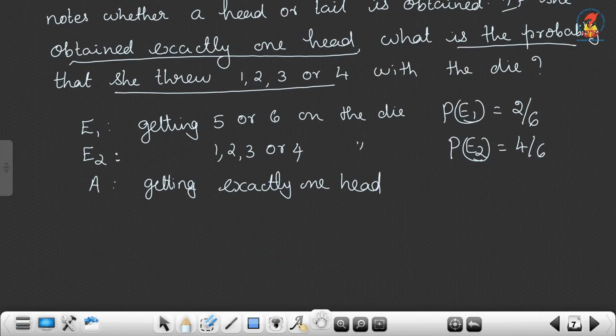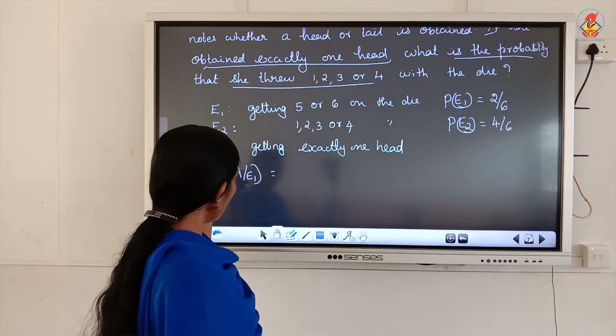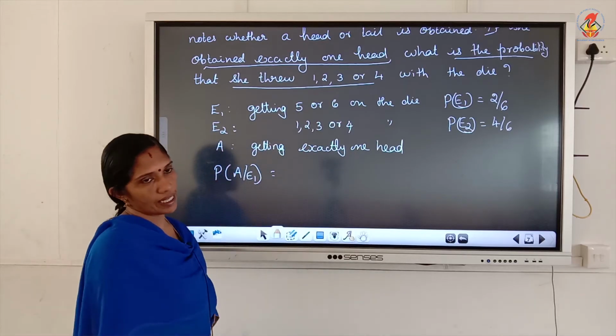So, what is P of A given E1 and P of A given E2? A given E1. What is the meaning of A given E1? E1 means the girl gets 5 or 6. Then what is the probability of getting exactly 1 head?